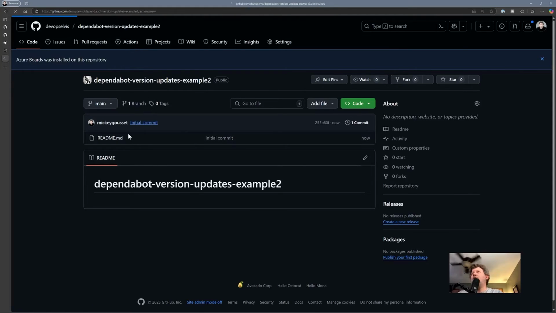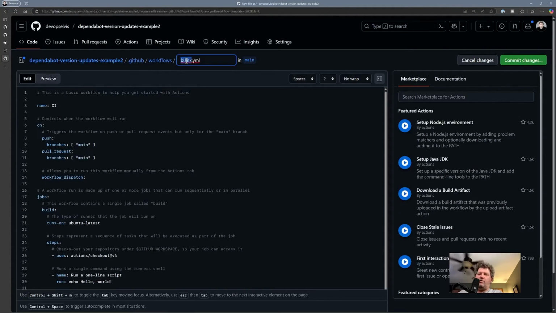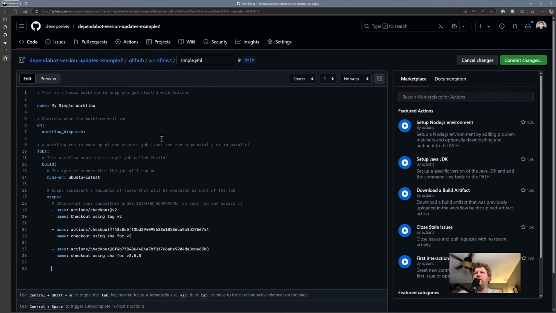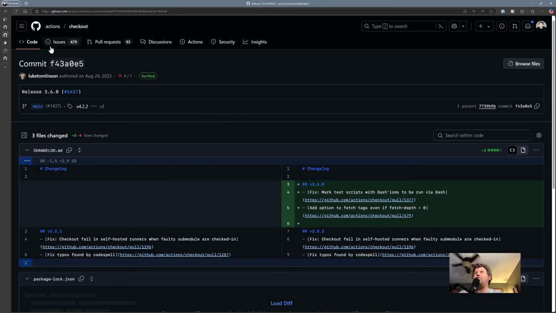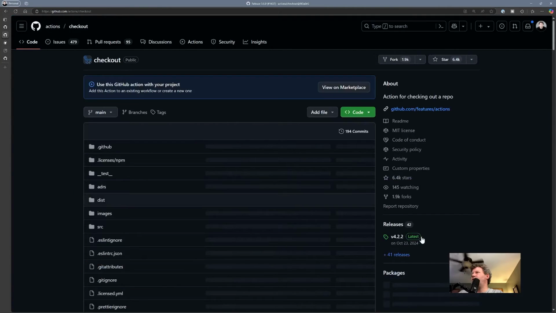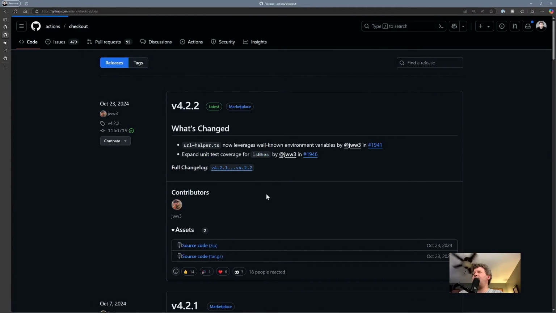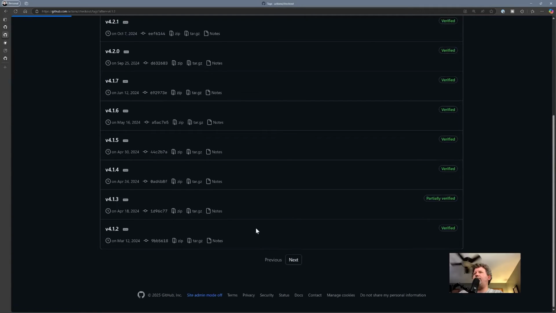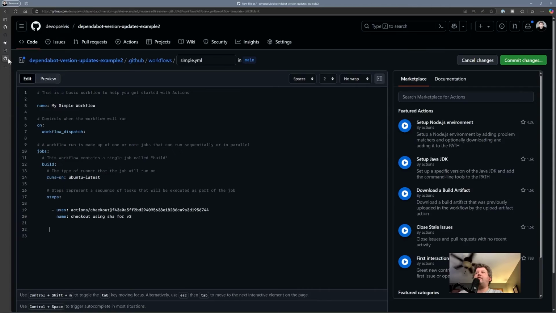We're going to go to actions. We're going to say, hey, let's create a new workflow. We'll call this one simple as well. But this time, we're not going to keep this one. We are going to keep this one that we think is tied to v3, F43A0E. So let's go find that out for sure. If we go to releases, and we shift over to tags, and we scroll on down until we find the v3 tag, F43A05E, perfect. So that's what we want, F43A05E, perfect.